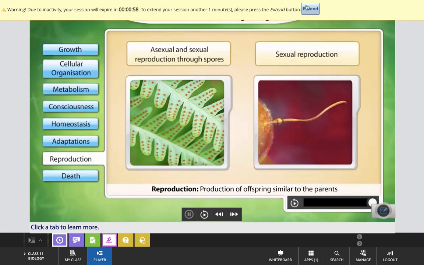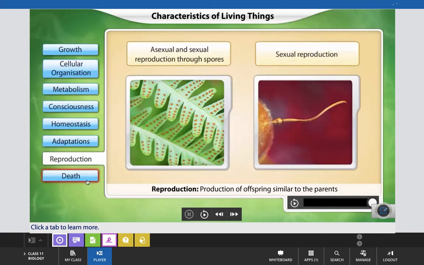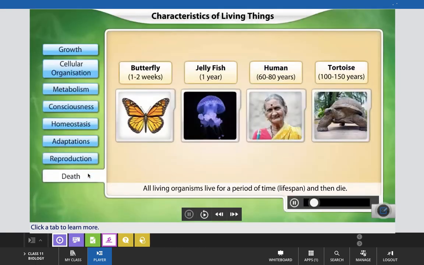or infertile couples, who are also living. Okay. Now come to death. All living organisms have a fixed lifespan, at the end of which they die. The lifespan of all organisms varies. And with that we have finished this topic about the living, what living things are and what the important fundamental characteristic features of living things are.